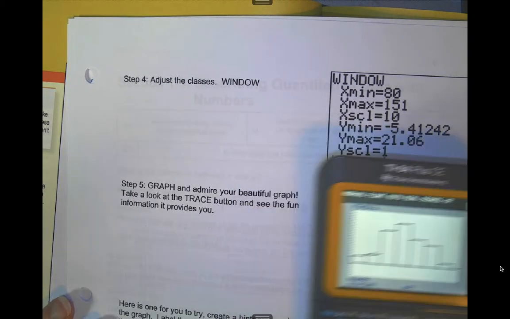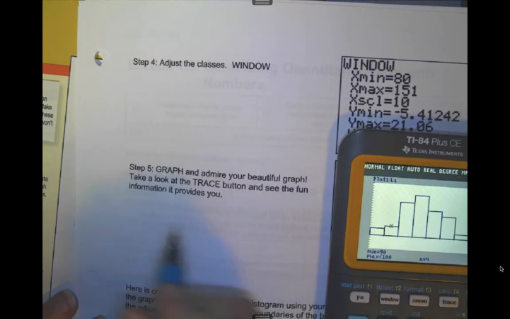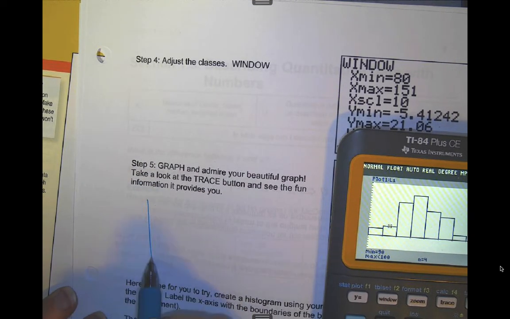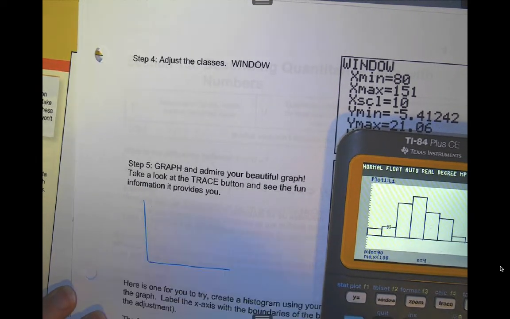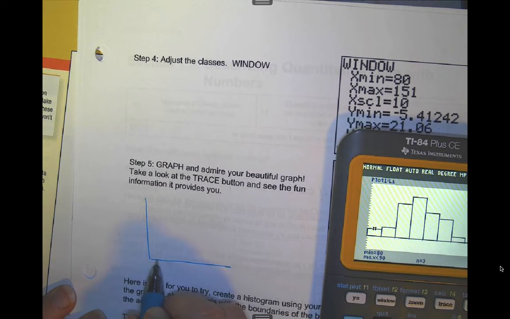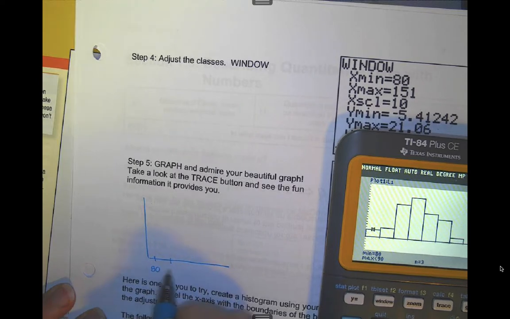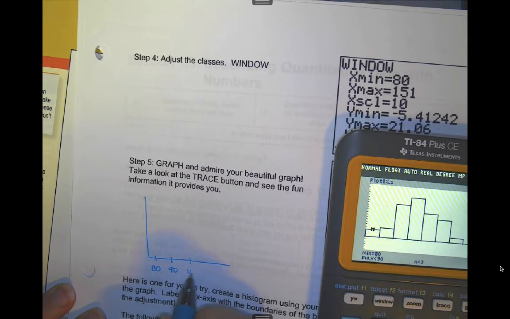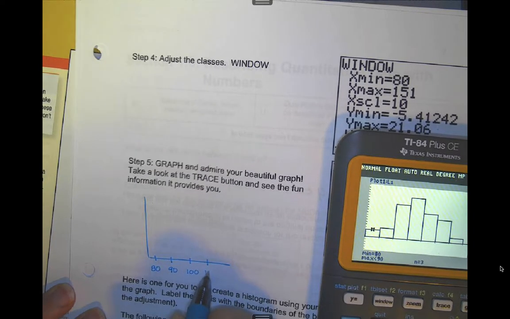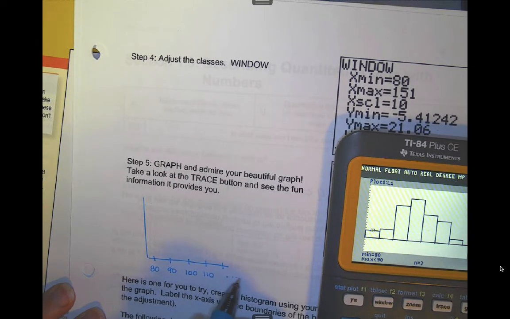so again, I'm not really letting you copy it directly from here. What I would do here, I'm not going to give you a scale right now, but I would mark this as 80. I'd mark that as 90. I'd mark that as 100. This would be 110, and so on.